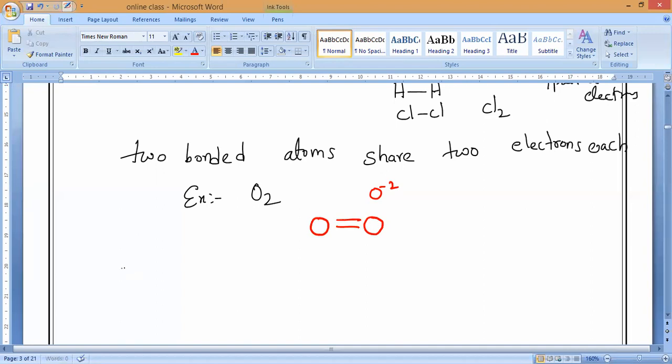Understand? Single bond. Same way, if we take two bonded atoms that will share 3 electrons each.